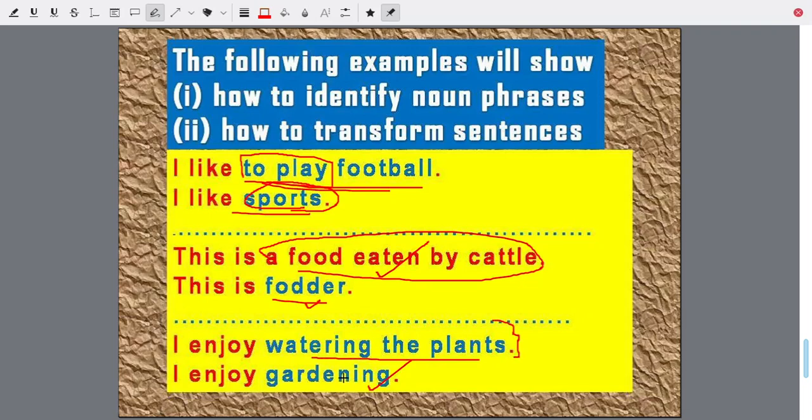You can substitute the nearest single word to know that if this is a noun, then this also should be a noun phrase. Football is not sports, but by a similar, parallel construction, you can see that if this is a noun, then this also should be a noun phrase.